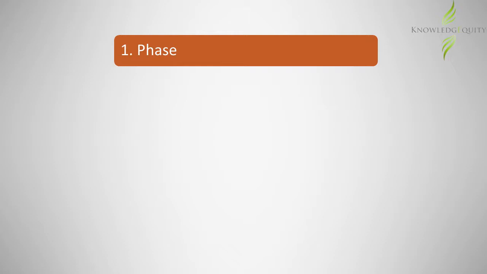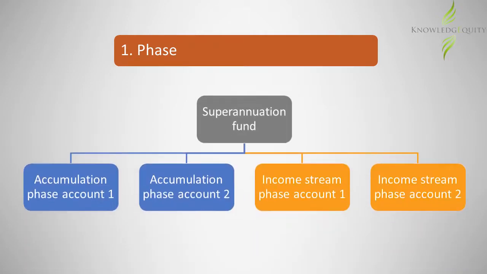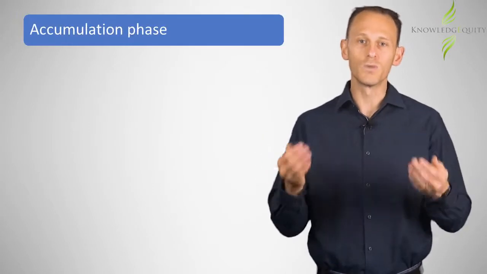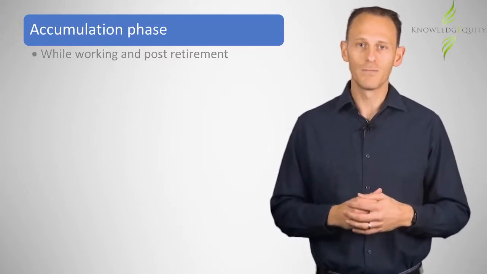Superannuation funds are generally either in the accumulation phase or the income stream phase. It is also possible for superannuation funds to have multiple accounts, with part being in accumulation phase and part being in income stream phase. Funds can remain in accumulation phase while the member is working and even post-retirement.